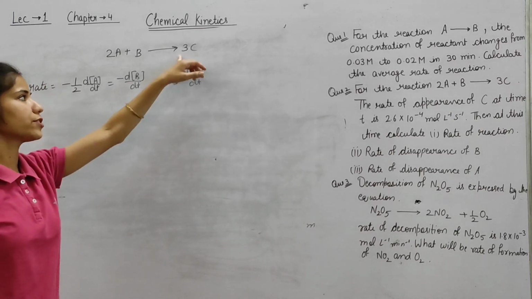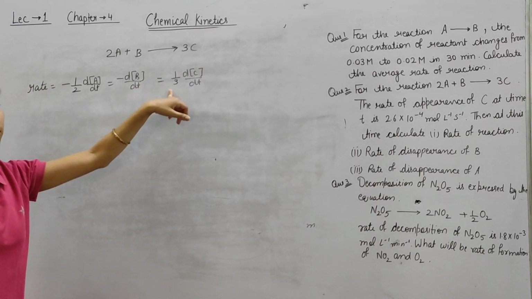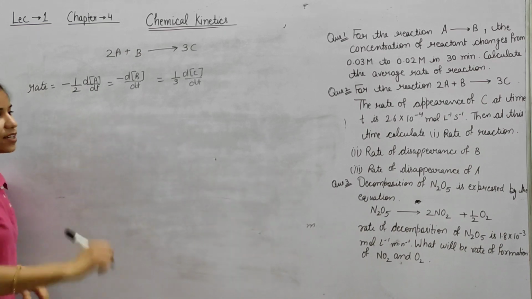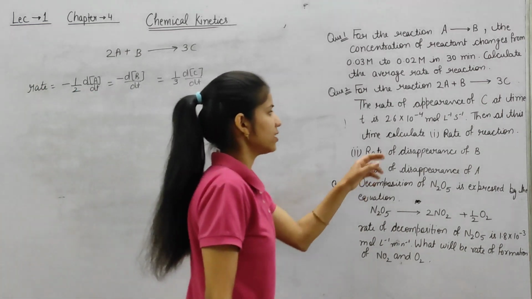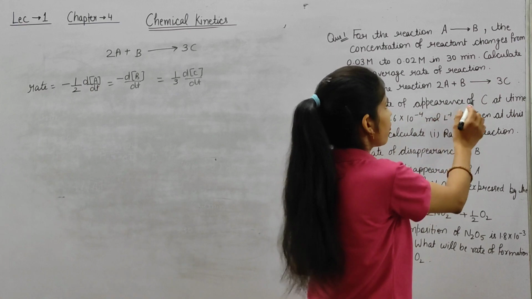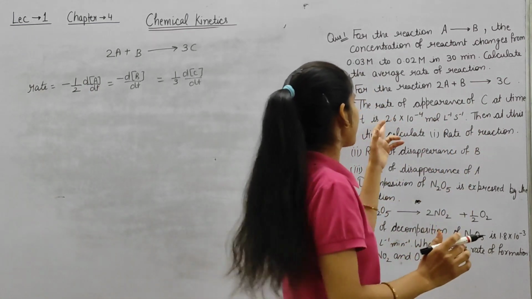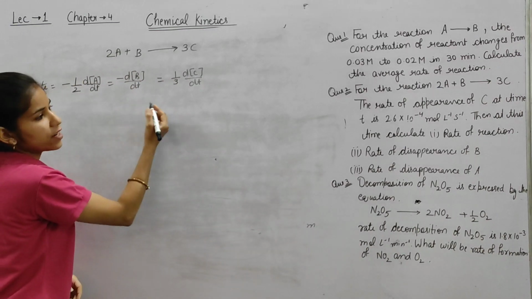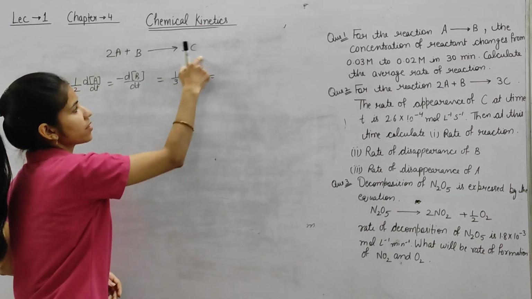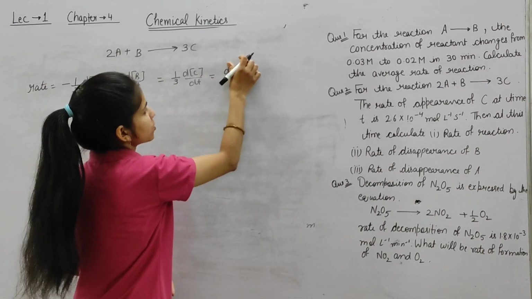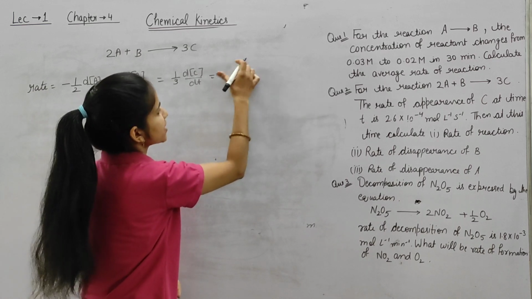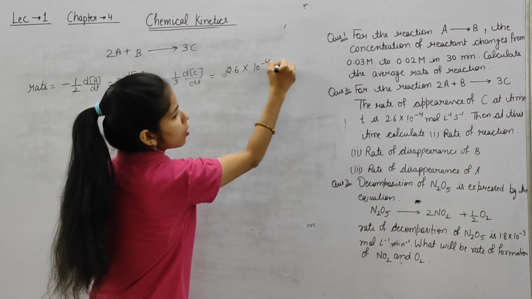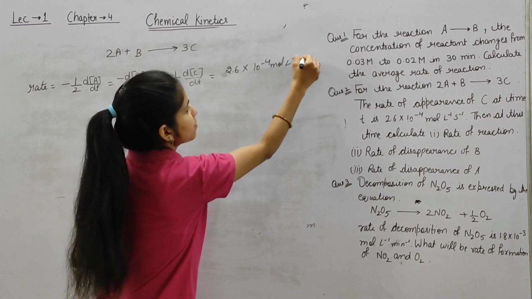Because we have a coefficient, it comes in the denominator, so 1 by 3. This is the rate, and the rate of appearance of C at time t is given. So the value of this is given: 2.6 into 10 to the power minus 4 mole per liter per second.